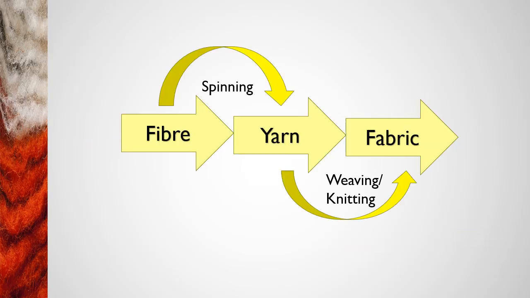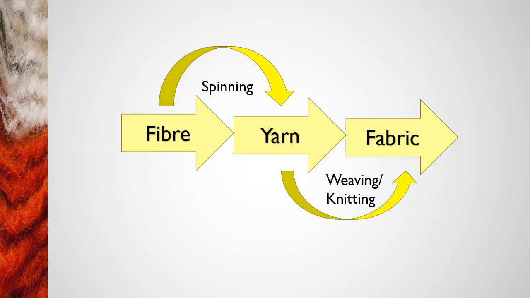Now, how are the fibers converted into fabrics? Fiber is the basic element of the fabric. With the help of the spinning process, yarn will be formed. Yarn will then undergo fabric construction methods like weaving and knitting. There are many other fabric construction methods. With the help of these construction methods, fabric is made.